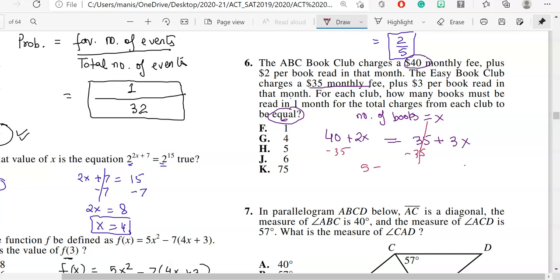So this is your 5 plus 2x is equal to 3x. I can subtract 2x from both sides, which will give me x is equal to 5. So this means what? For each club, 5 books must be read in 1 month for the total charges from each club to be equal. So this is my answer choice for question number 6.